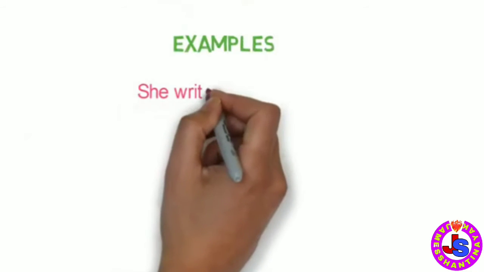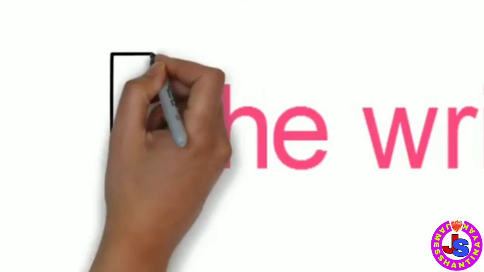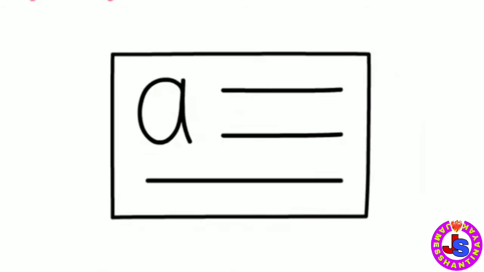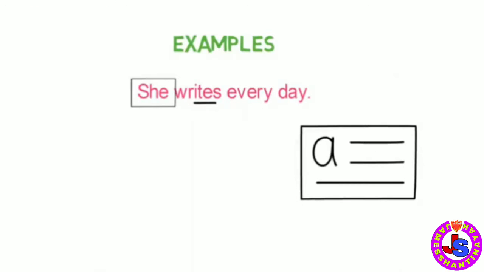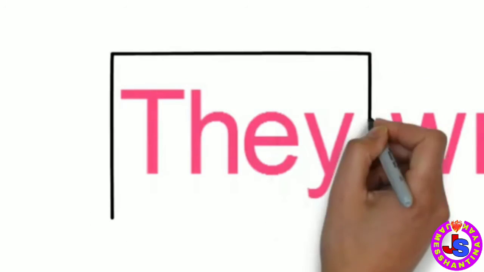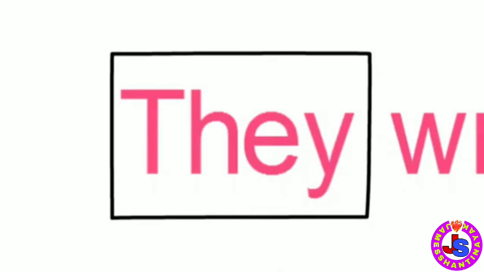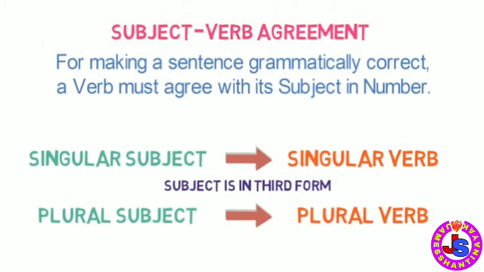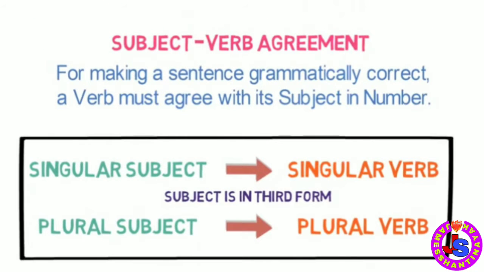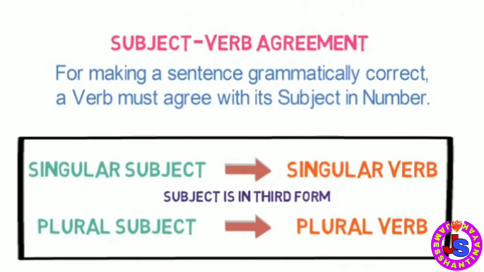Now, let me give you an example of it. She writes every day. Here, she is singular, so the singular verb writes is used. Now let's look into an example where the plural noun is used. They write every day. Here they is plural, so the plural verb write is used. This is the most general rule, so please remember this rule.